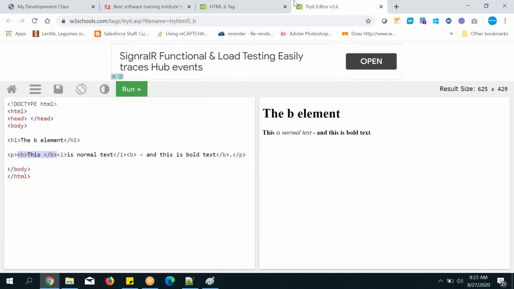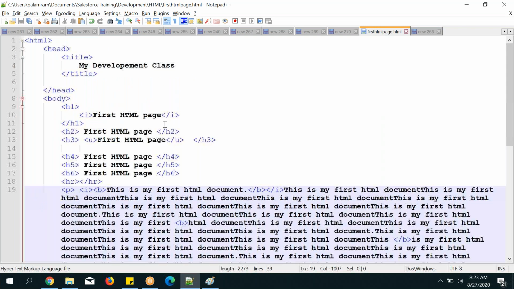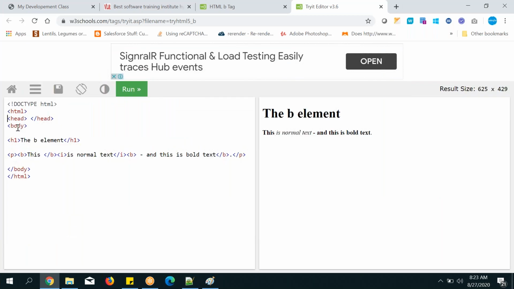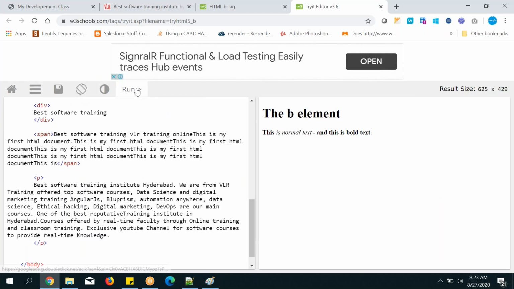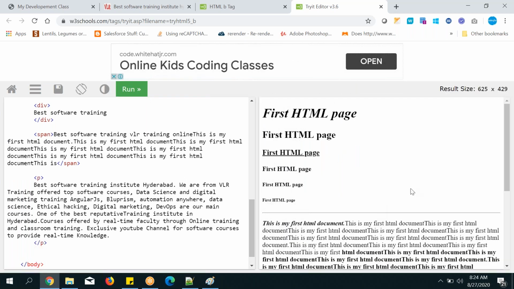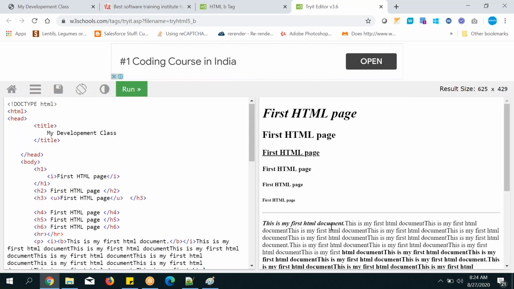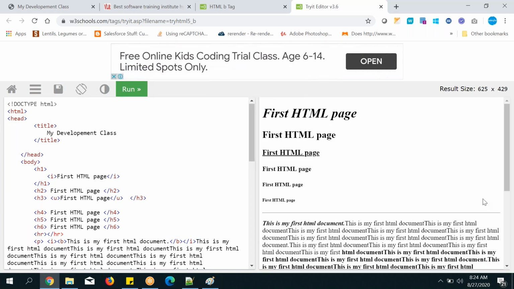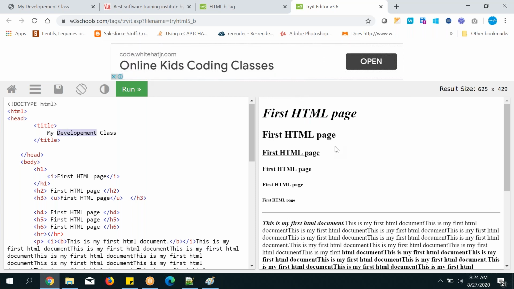Okay. Next, whatever tags you have written, suppose I have written all the code. Let's say I want to test it. Copy the whole code and paste it here, no problem. Run it, and you can see all my code. You can't see that header tag because this is not a browser, that's why. Only in this part are we seeing the output, so the title tag you are unable to see here.